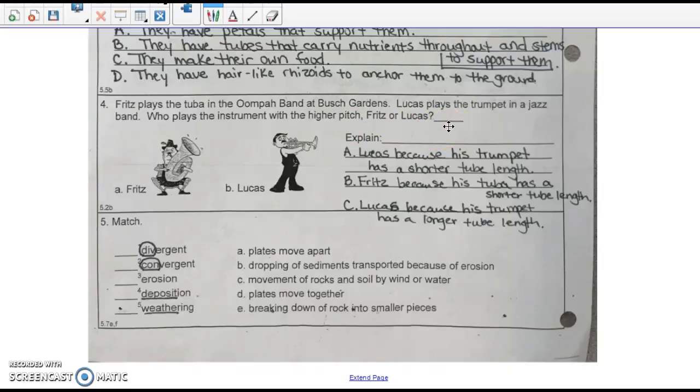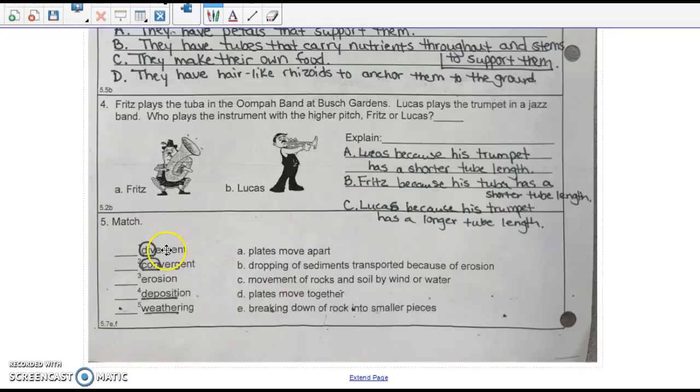And then you're supposed to explain, which I've given you some choices here. A, Lucas, because his trumpet has a shorter tube length. B, Fritz, because his tuba has a shorter tube length. C, Lucas, because his trumpet has a longer tube length. So who plays the instrument with the higher pitch? Explain.